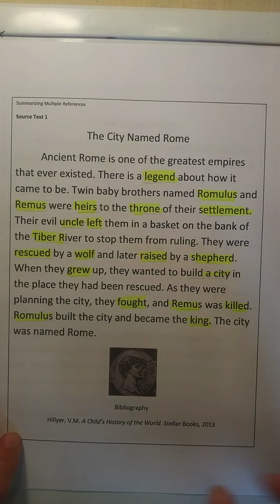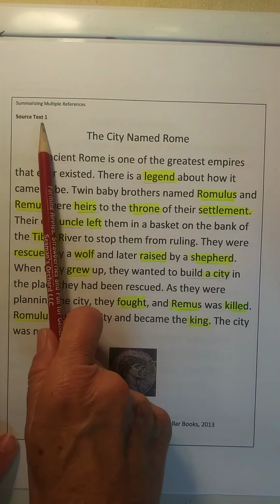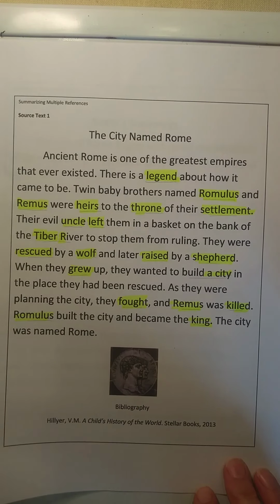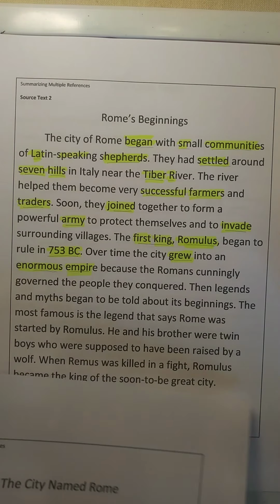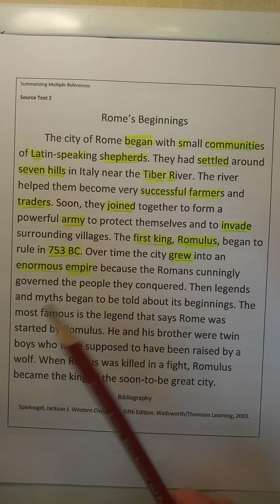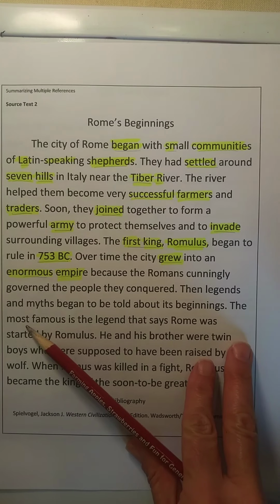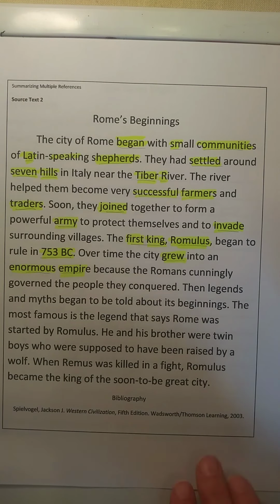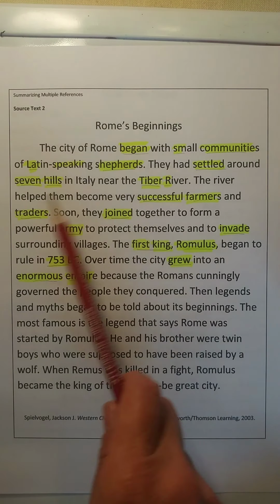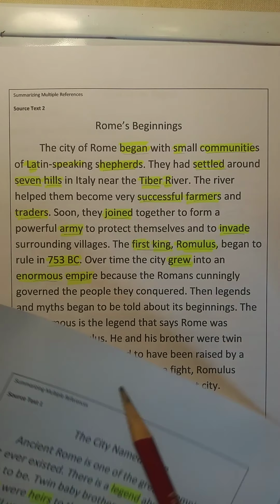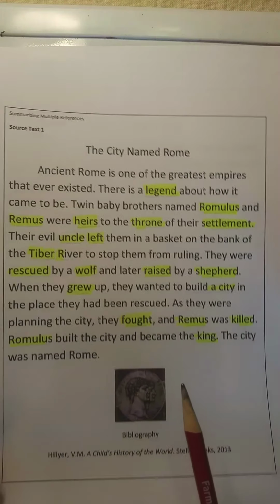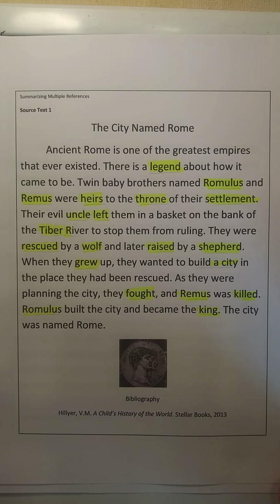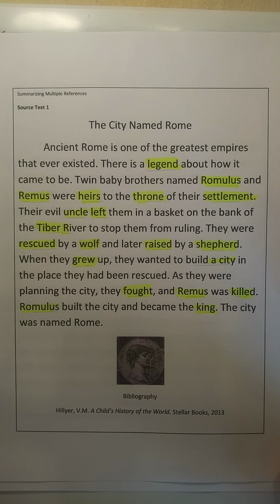And this is your first source text, source text 1. Then you have another source text on page 121, excuse me. And this one is entitled Rome's Beginnings. And this one has a little bit different information than source text 1. Okay? So let's read through your source texts, and then I'm going to show you how we're going to do the outline. It's very similar to doing a keyword outline.